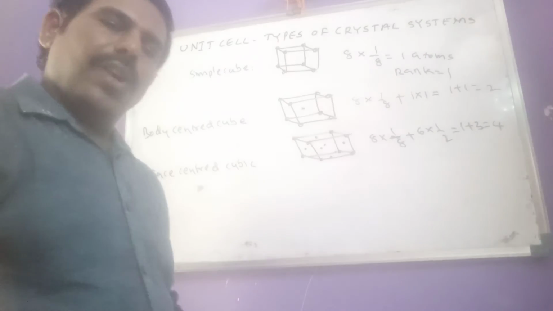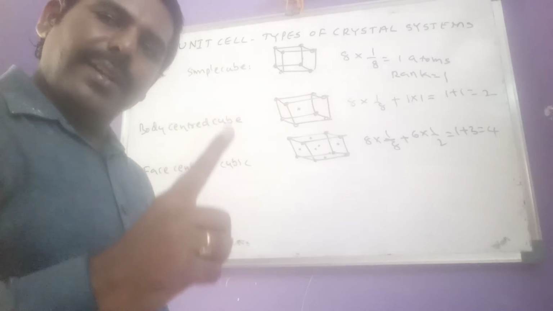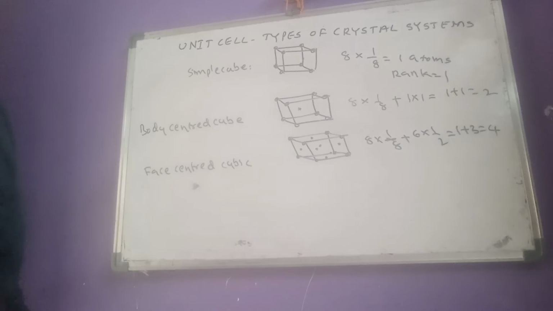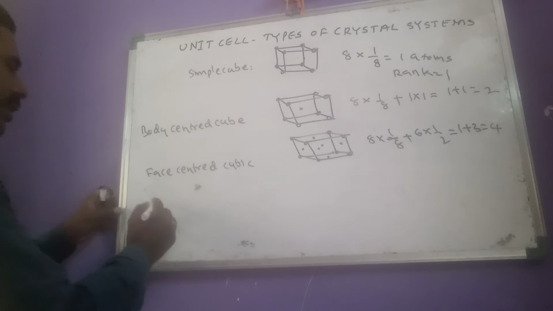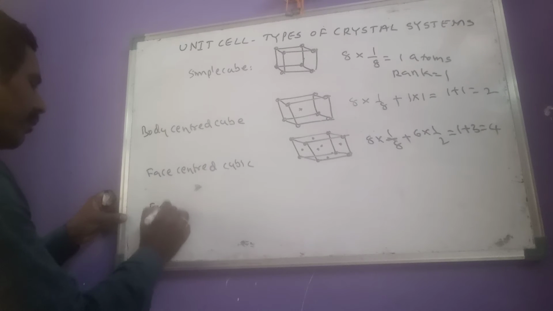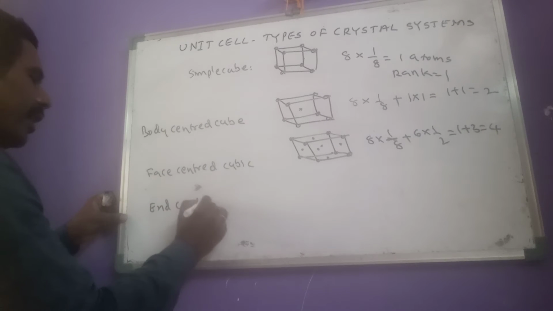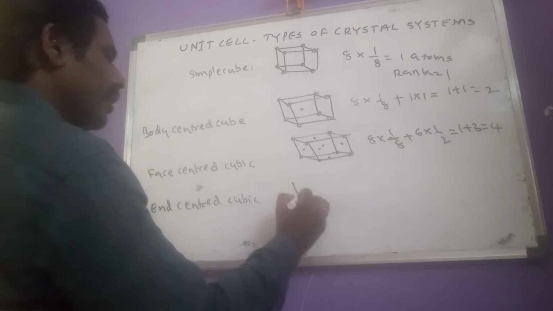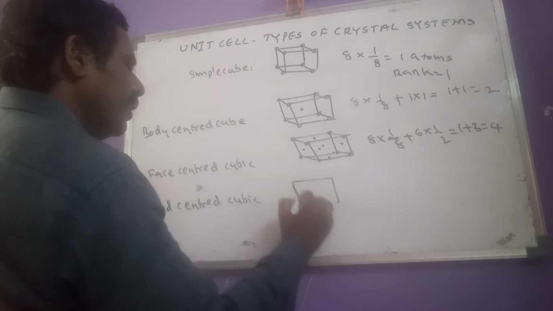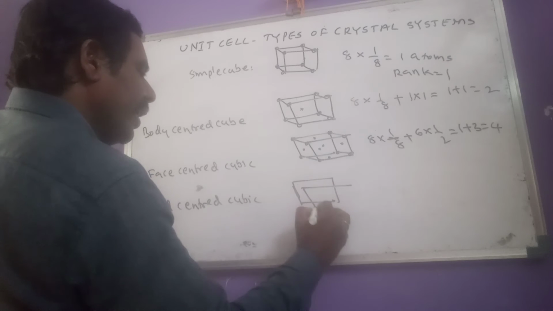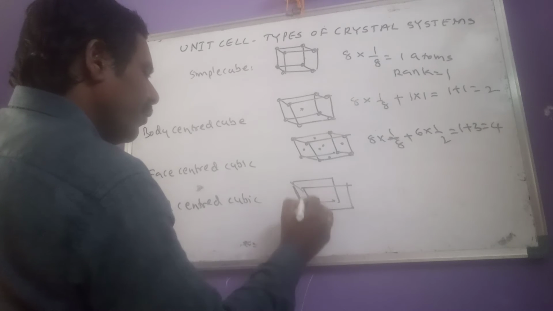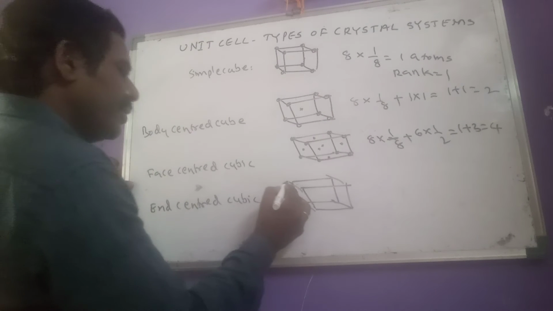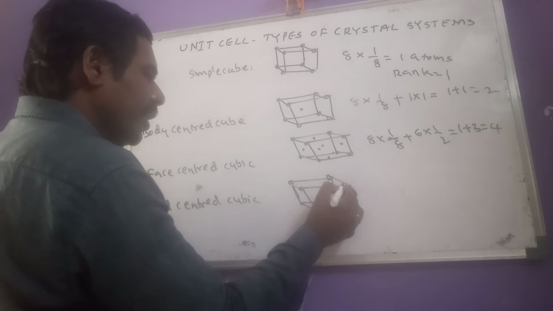4. Okay, then one more centered unit cell is there, end centered. Let us see the end centered diagram here. What are the locations of constituent particles in end centered? Let us see here. In end centered, first all the atoms are located at corners. This is common in all these cases.